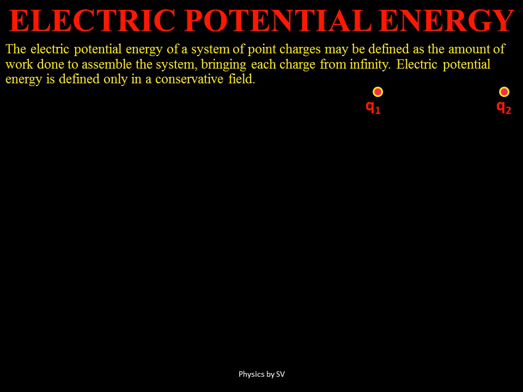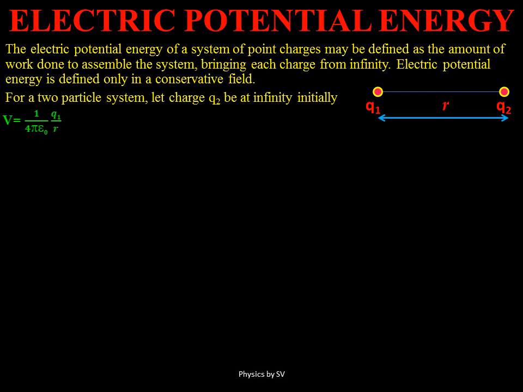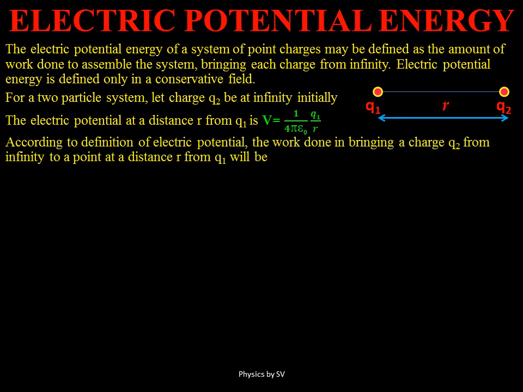That means now this q2 is entering the field of q1 and there will be a force of repulsion acting on this q2. So we need to do some work in bringing this charge q2 from infinity to any point near the charge q1. That work done will be stored as potential energy. Let the distance between this charge q1 and q2 be r. That means we are bringing this charge q2 from infinity to a point which is at a distance r from q1, and at this point there is already the potential of q1, that is 1 upon 4 pi epsilon naught q1 by r, present.